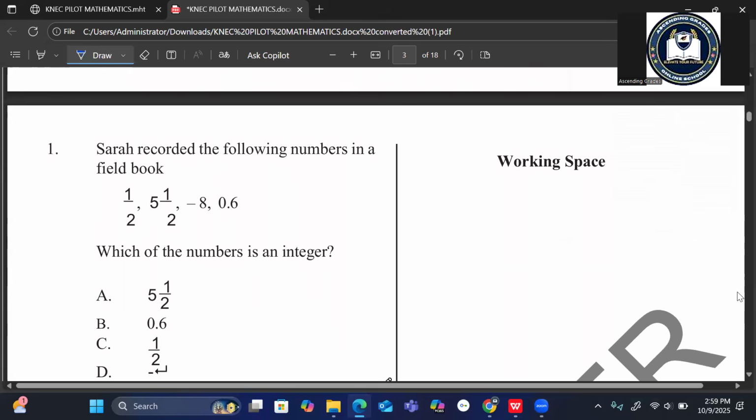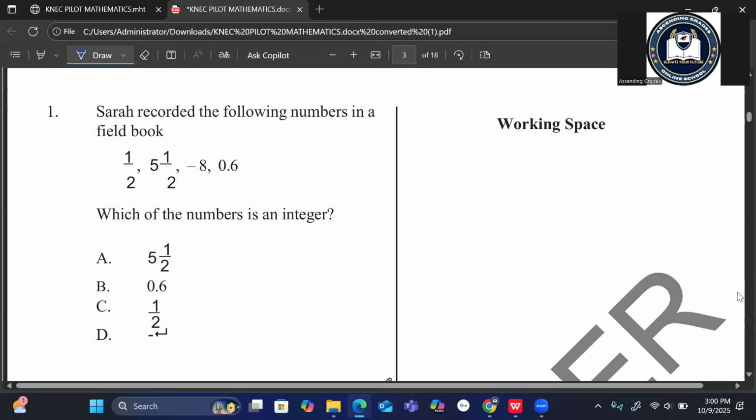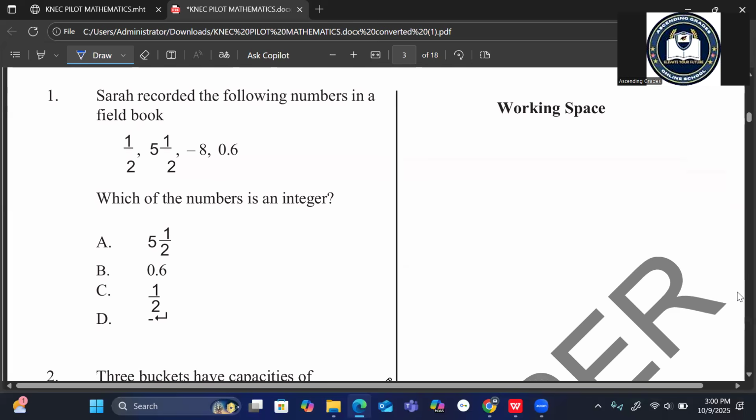Number one, Sarah recorded the following numbers in a field book. We have 1/2, 5.5, -8, and 0.6. Which of the numbers is an integer? That is the question. Which of the numbers is an integer?